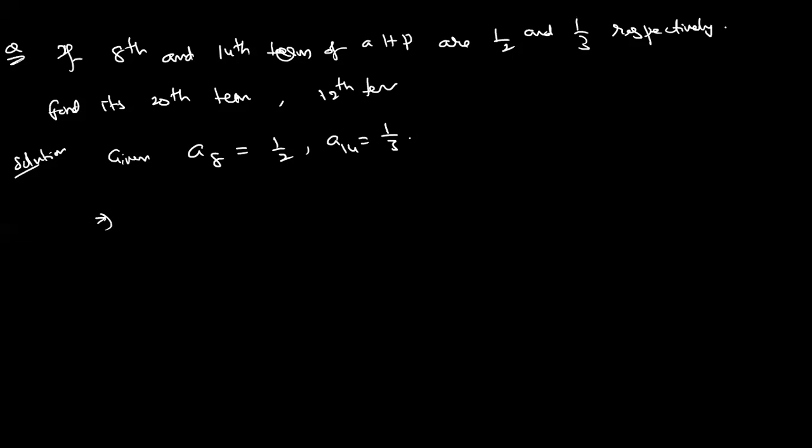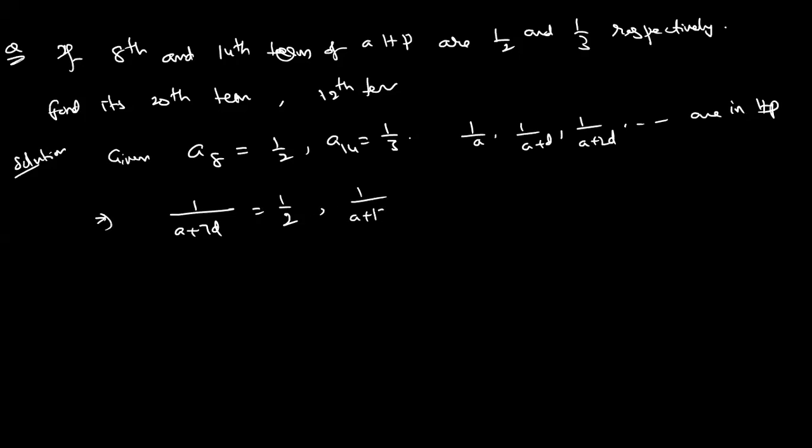So consider A8. I can take the reciprocals in AP. In general, what are the terms here? 1 by A, 1 by (A plus D), 1 by (A plus 2D) and so on are in HP. So what is the eighth term here? A plus 7D is how much? 1 by 2. 1 by (A plus 13D) is how much? 1 by 3. So therefore, A plus 7D is 2 and A plus 13D is equal to 3.